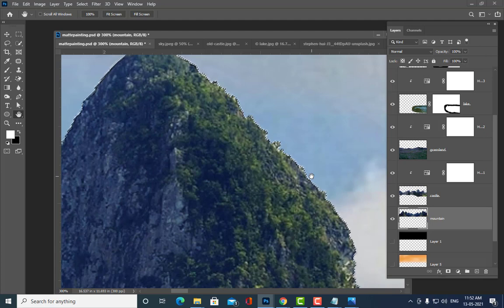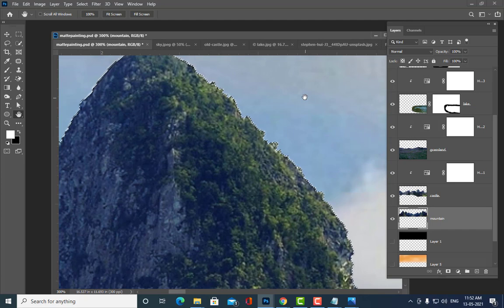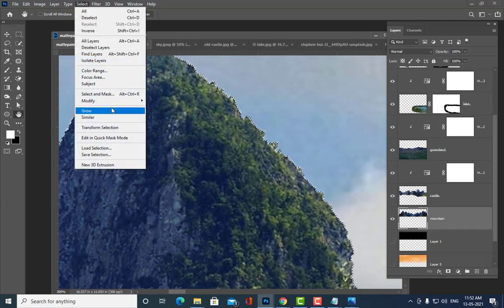How do you bring the selection inside? Can anybody tell? How to get the selection a little bit inside? I told you already: Select, Modify, Contract.